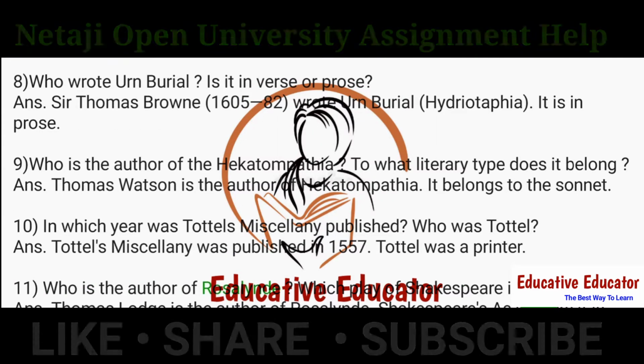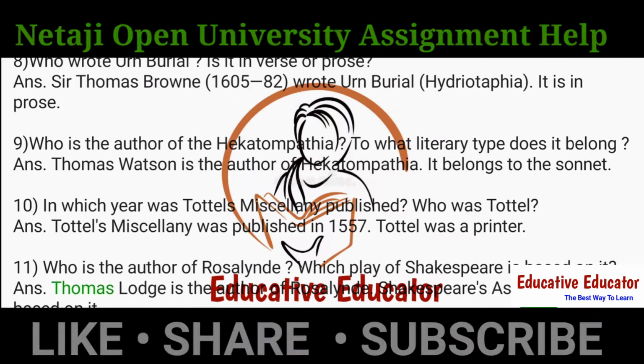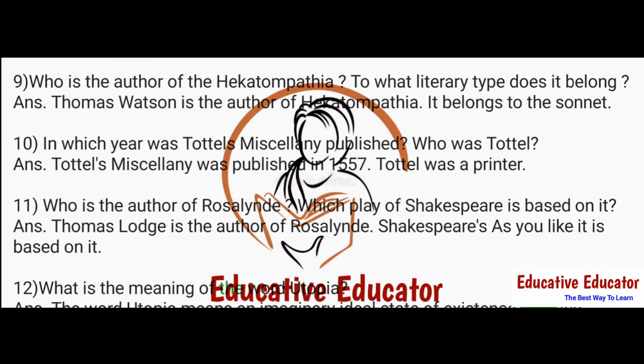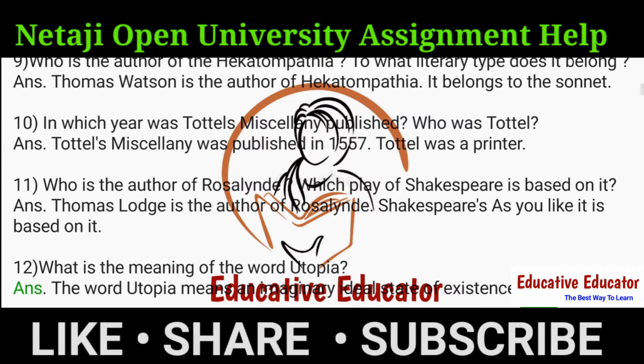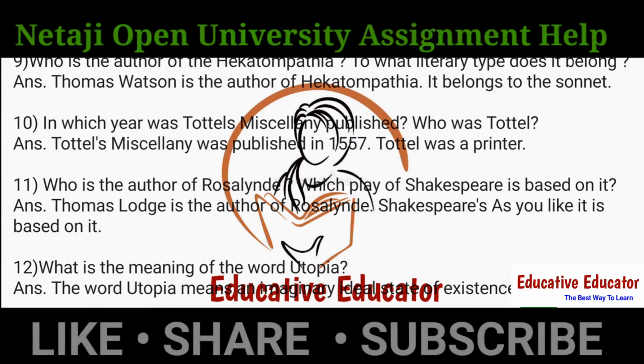11. Who is the author of Rosalind? Which play of Shakespeare is based on it? Ans. Thomas Lodge is the author of Rosalind. Shakespeare's As You Like It is based on it. 12. What is the meaning of the word utopia? Ans. The word utopia means an imaginary ideal state of existence or place.